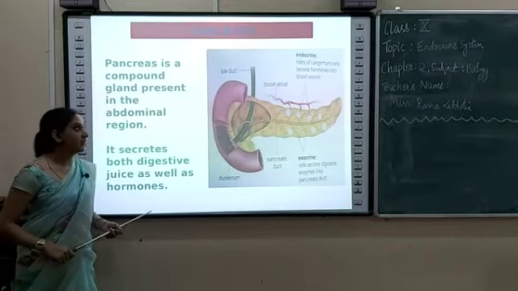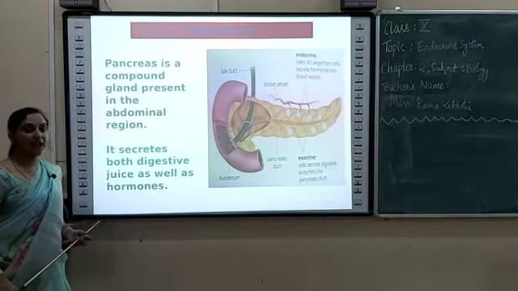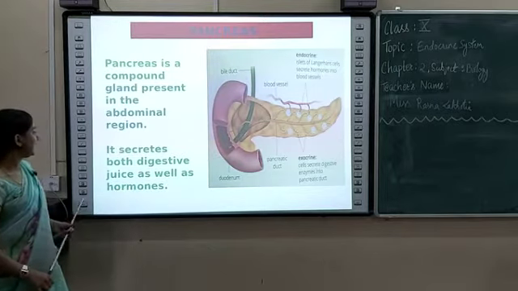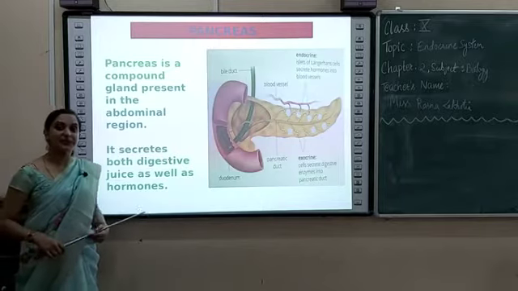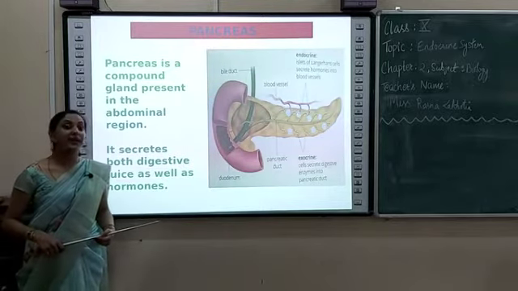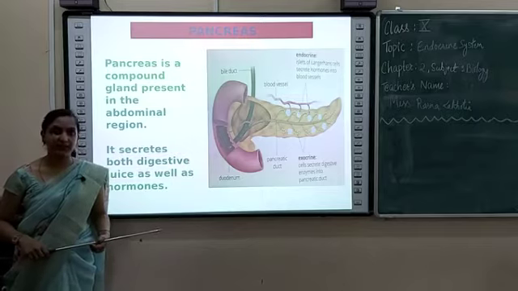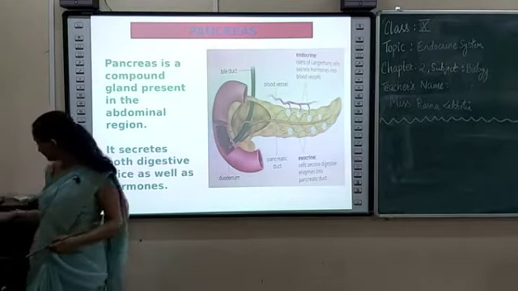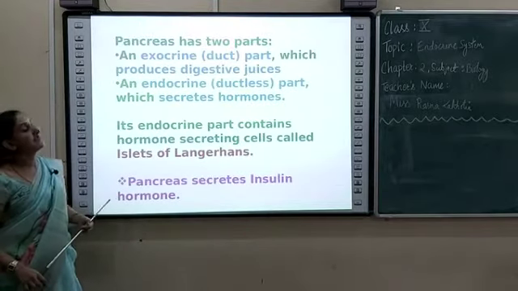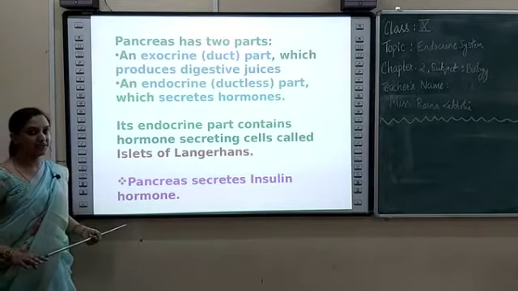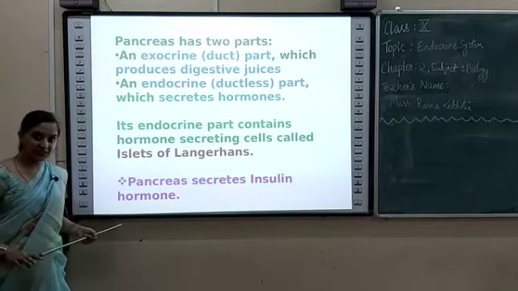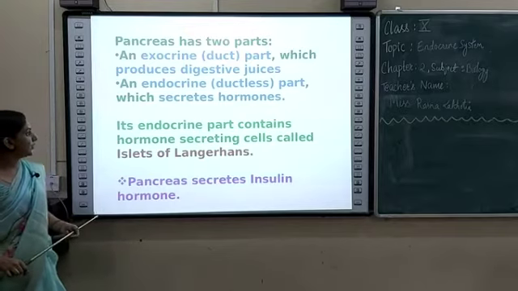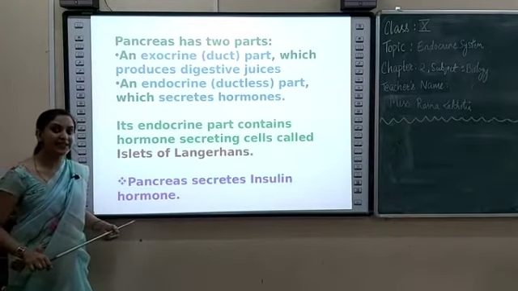Next is pancreas. Pancreas is a compound gland. It is present in the abdominal region. The structure looks like this. Pancreas gland secretes both digestive juices, as you have already learned in digestive system, as well as hormones. So pancreas has two parts. One is exocrine part, which produces digestive juices, and the endocrine part, which secretes hormones. Its endocrine part contains hormone secreting cells.